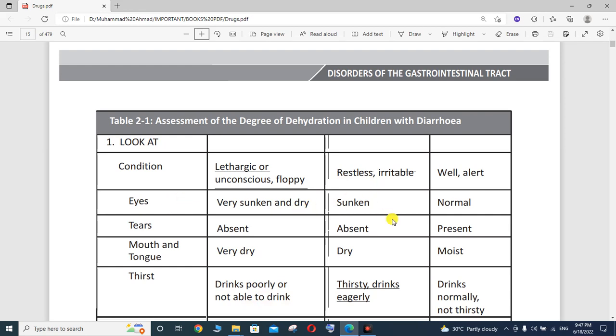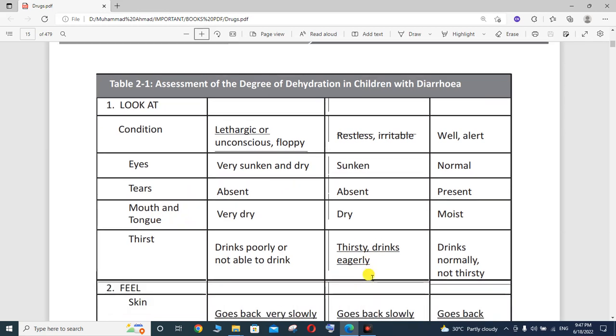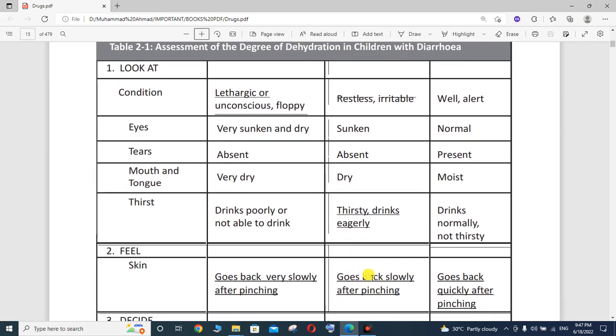Or the patient is restless and irritable, the eyes are sunken, tears are absent, the mouth and tongue are dry, and thirsty, drinks eagerly.